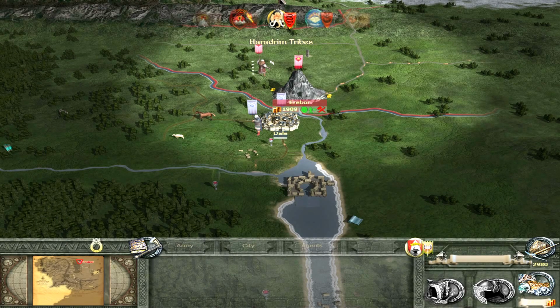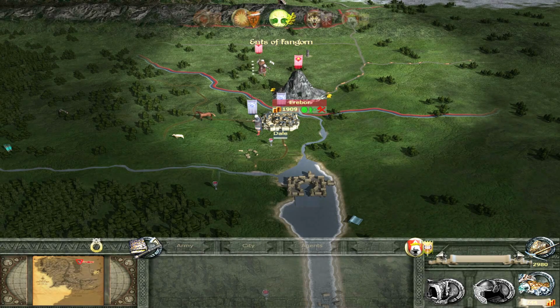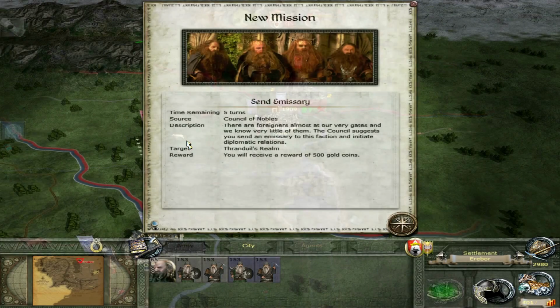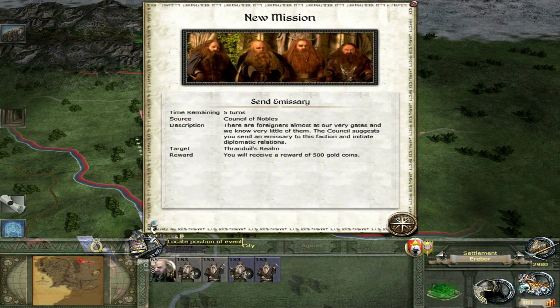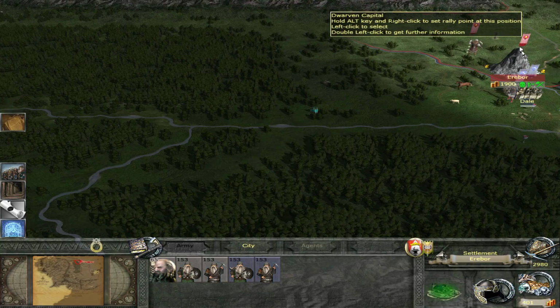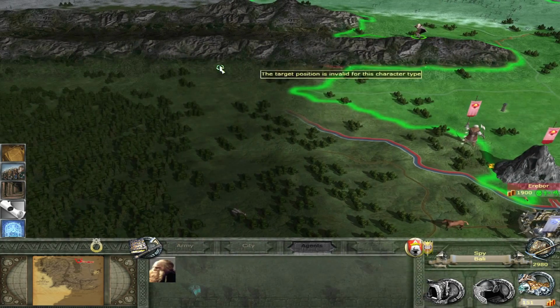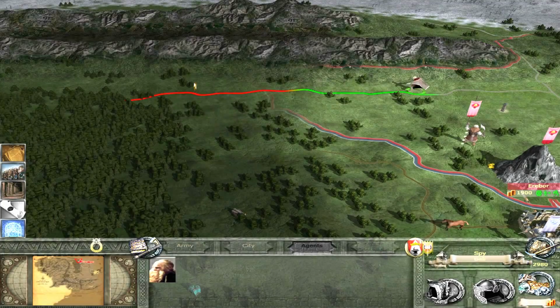But we shall see. It's obviously got little gold piles to the right and left of Erebor there, so we can make our money. It'll become a nice, big, strong kingdom. And I need to build a... Oh, that's what I should have done. I should have built another agent. New mission: send an emissary. Right, well, first of all, we need to build one. Diplomat. And then my spy needs to come around this way.